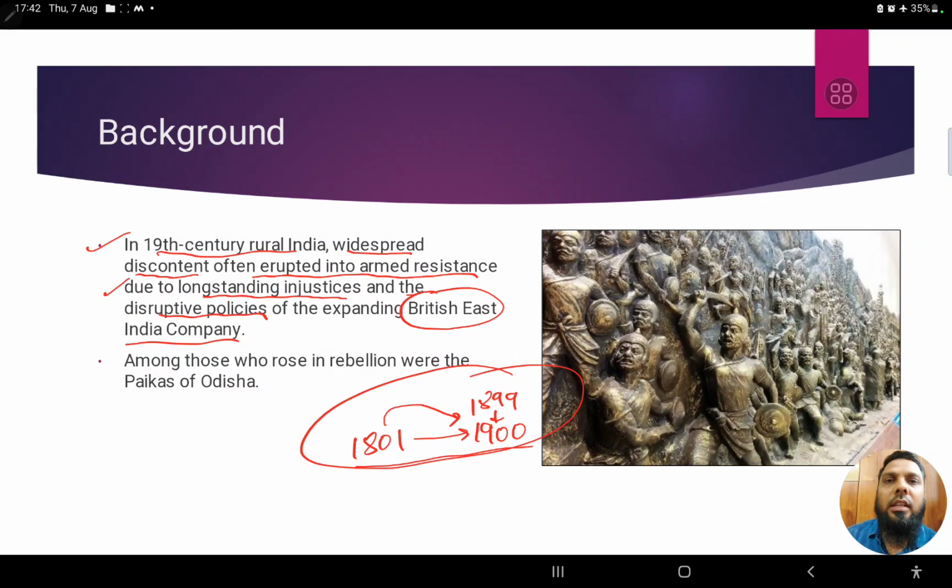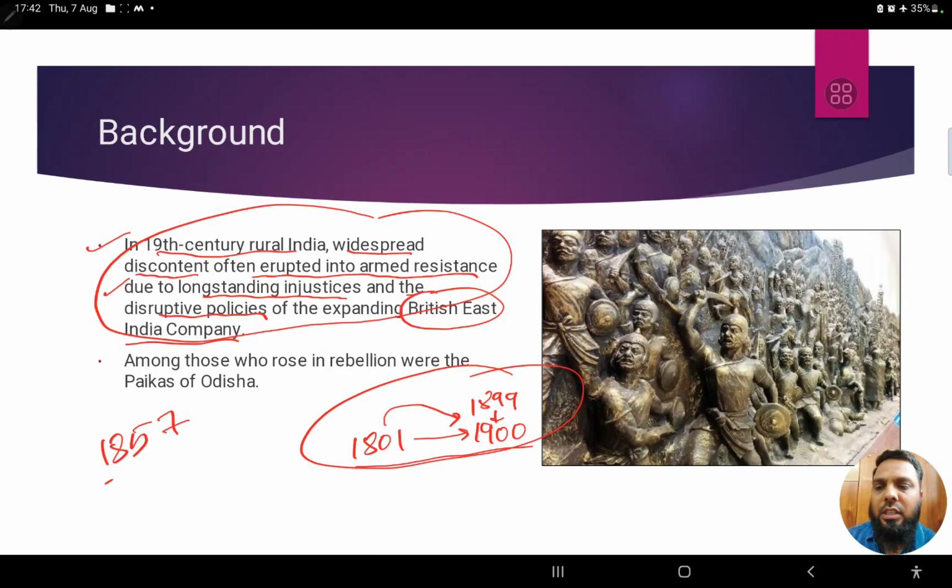We have to note that the East India Company had already arrived in India. The rule had already started, so the British Raj, or British rule, had already started in India. The beginning of British rule can be traced to the Battle of Plassey or the Battle of Buxar, whereby they got control of Bengal. Battle of Plassey, 1857.